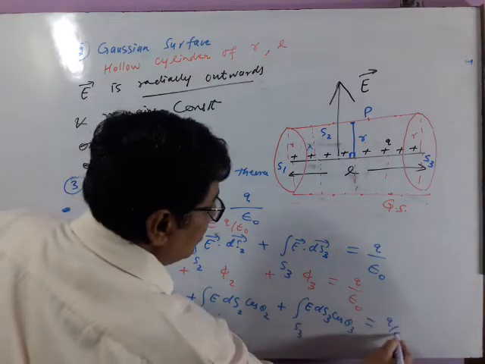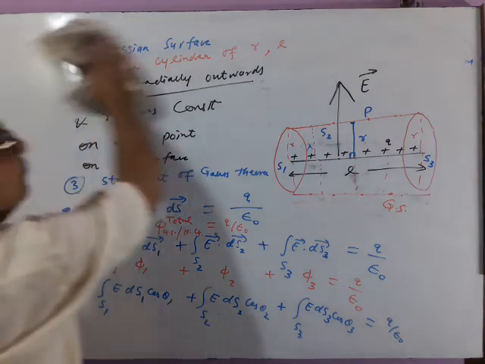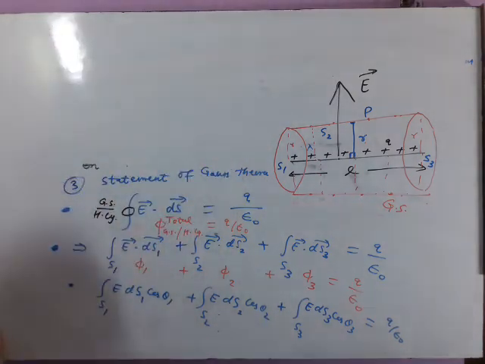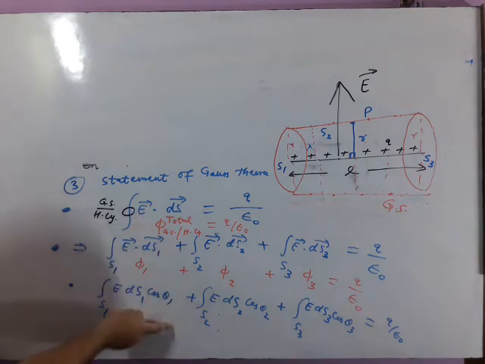Or you may follow this derivation, this red color. Both ways, either one. I am writing both. मैं दोनों लिख रहा हूं, ब्लू कलर वाला भी और रेड कलर वाला भी. आपको सिर्फ एक फॉलो करना है.